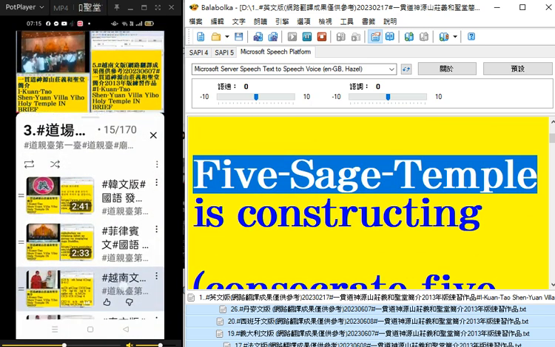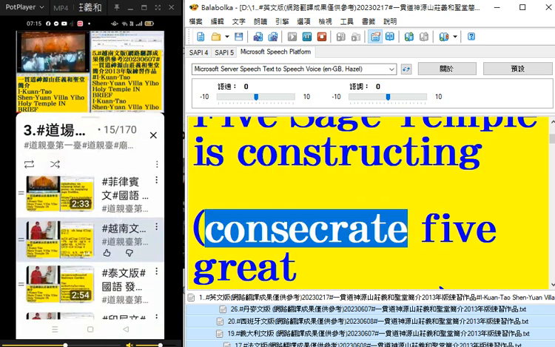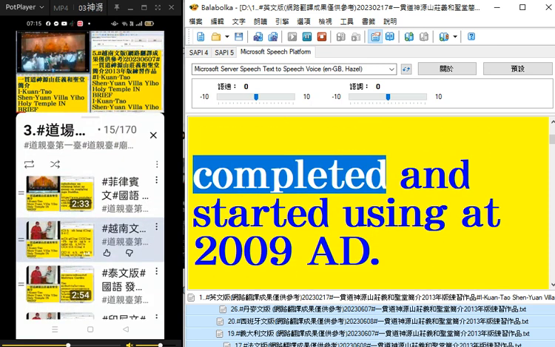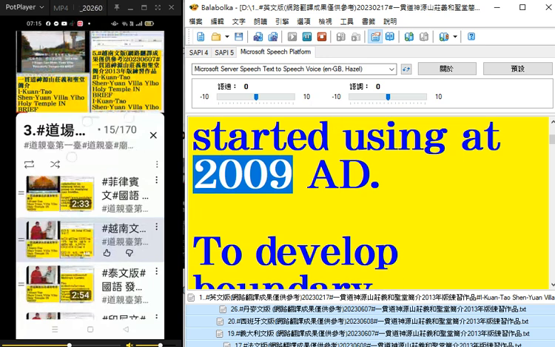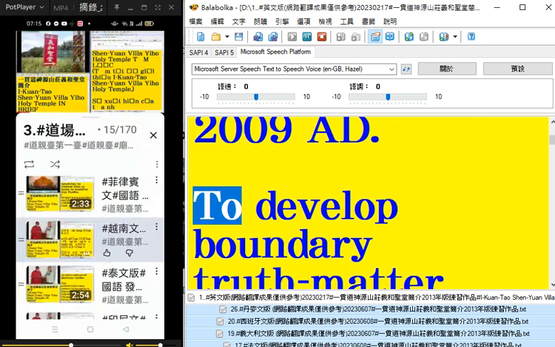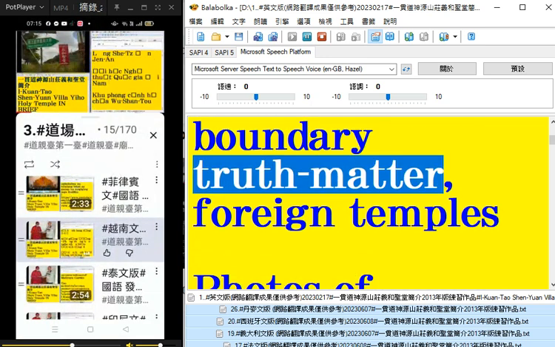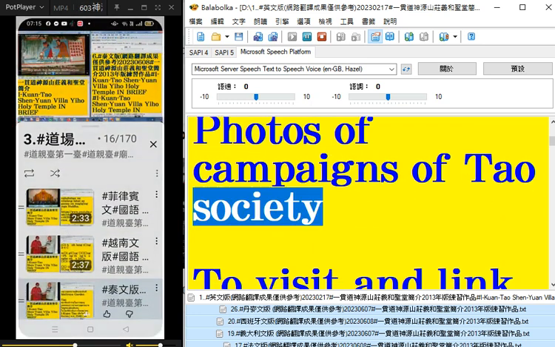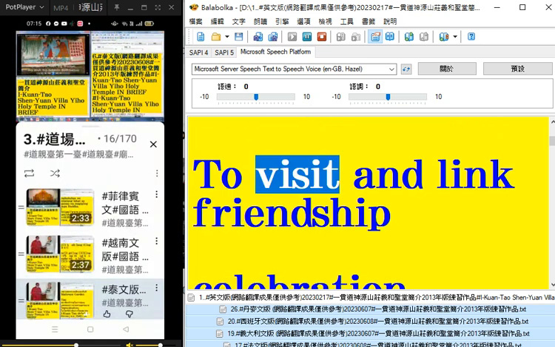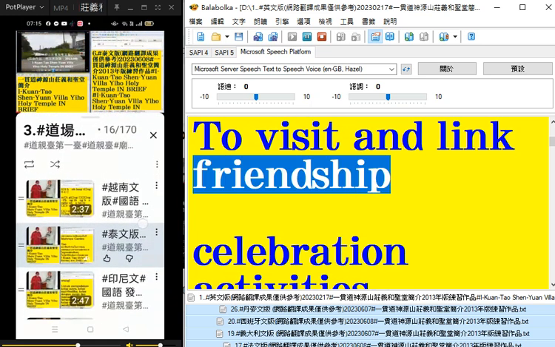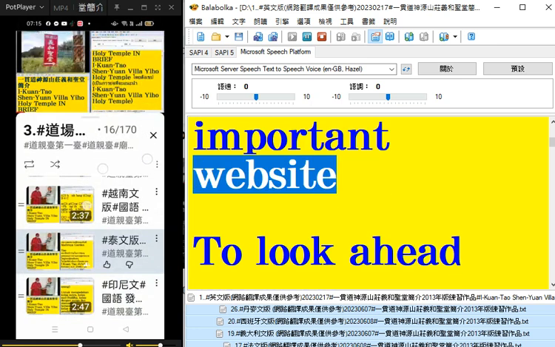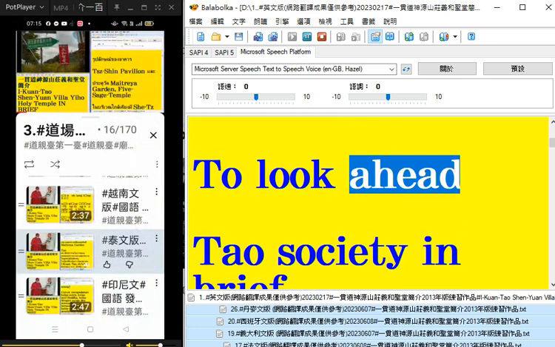5 Sage Temple is constructing. Consecrate 5 great bodhisattvas. Completed and started using at 2009 AD. To develop boundary truth matter, foreign temples. Photos of campaigns of Dao Society. To visit and link friendship. Celebration activities. Important website. To look ahead.